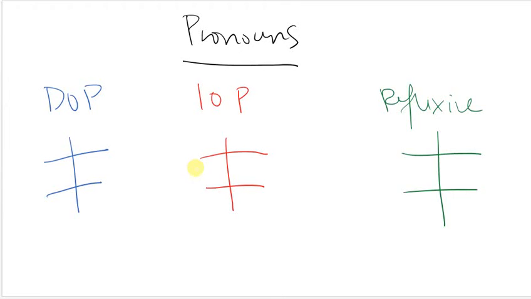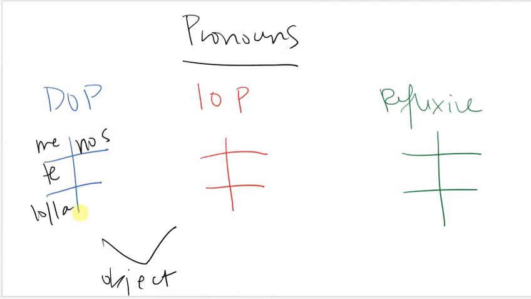Okay, in this video we are going to be reviewing pronouns, and specifically these two types of pronouns, which are object pronouns. So there's two different types. We have direct object pronouns and we have indirect object pronouns. Just a reminder, direct object pronouns, you may remember the Lady Gaga song. So we have me, te, lo, y, la, nos, os, los, y, las. Me, te, lo, y, la. Direct object pronouns. But we're not going to use os because we don't live in Spain.